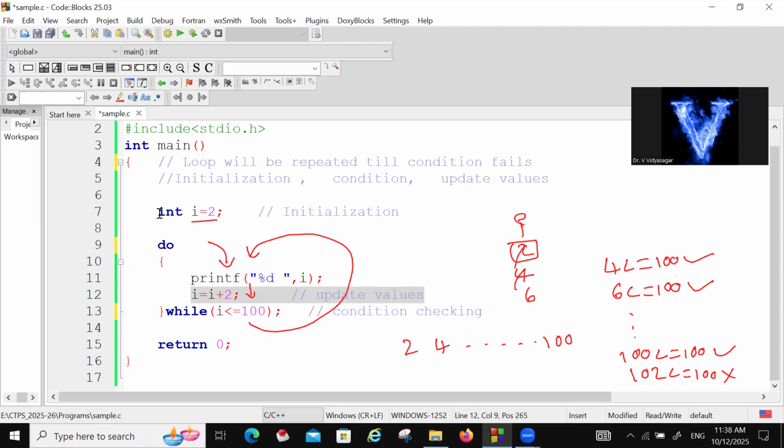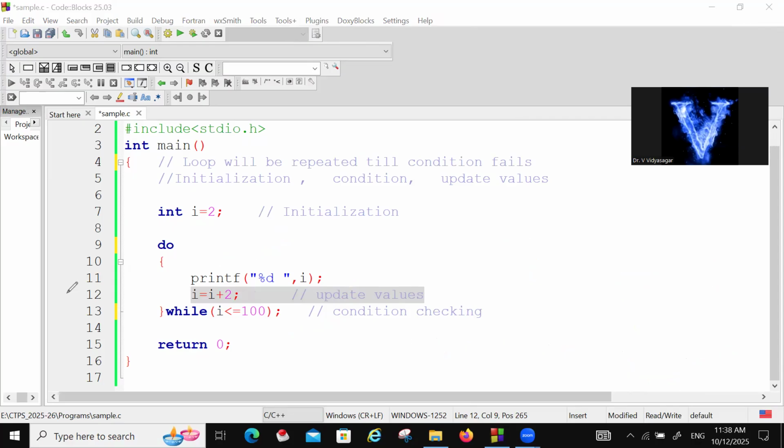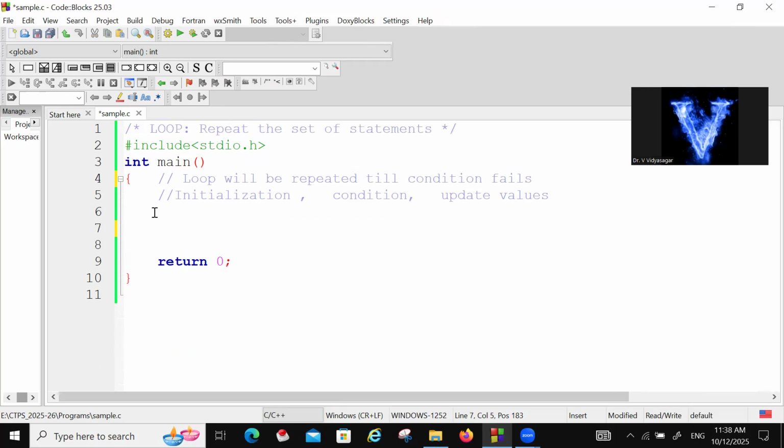Similarly, the same task we can do in for loop also. For loop also same logic. See here. We are taking all these initialization, condition checking, and updating in one line only.